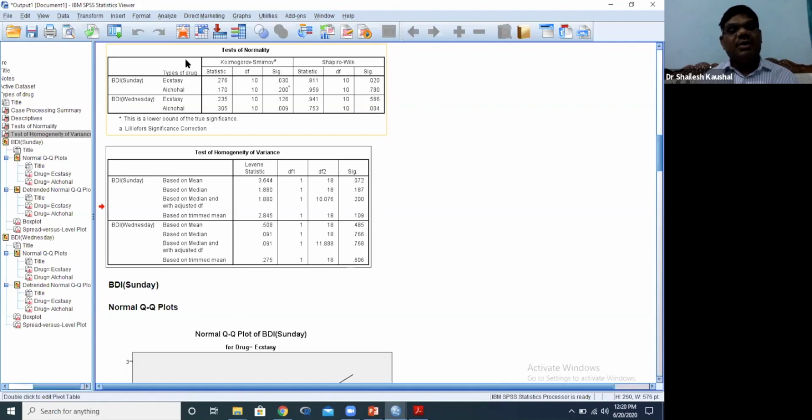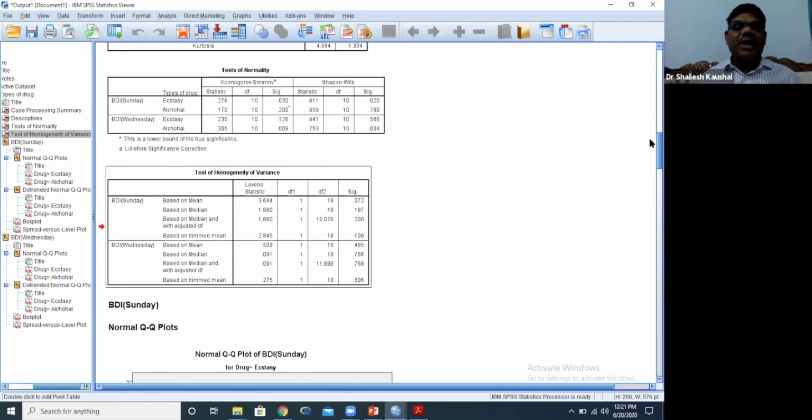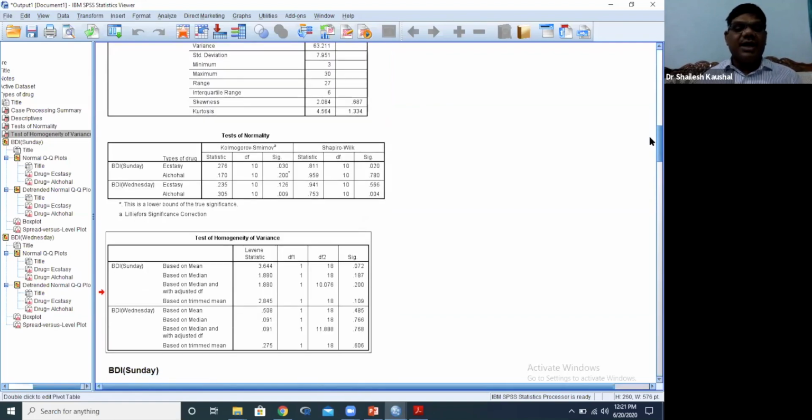If one is normal and the other is not, we cannot use a parametric test. Here the data is homogeneous but not normal, so it violates the assumptions. Okay?